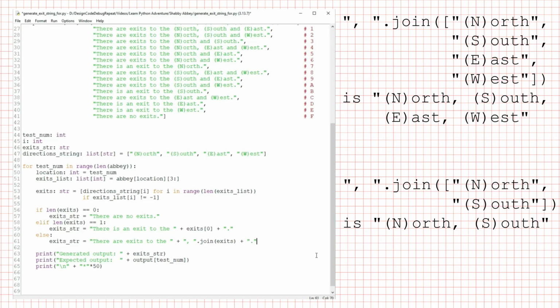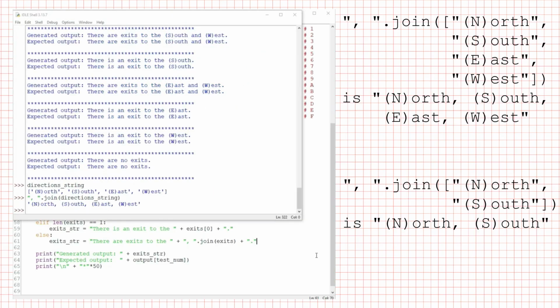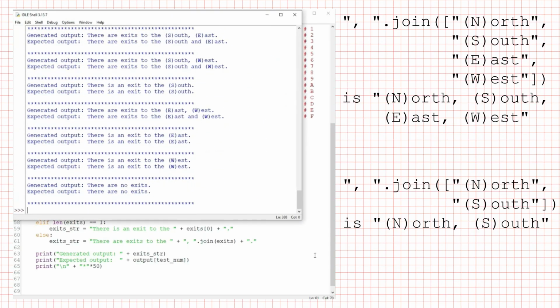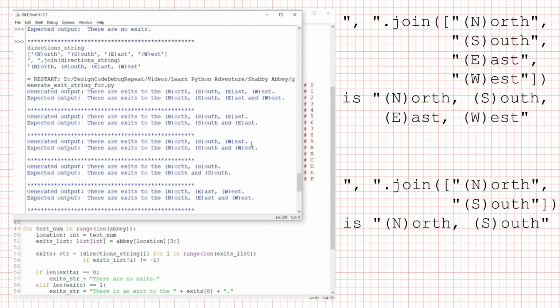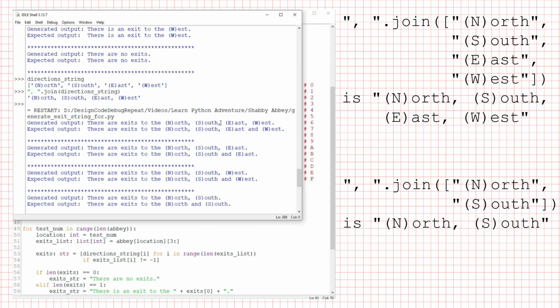That's not going to be quite right. I'll show you how to fix it in a moment. But I think that's a little easier to read than the code that's going to give us exactly what we want. If I run that, you can see that the results aren't bad. For example, there are exits to the north, south, east, west. Or there are exits to the north, south, east. Not bad and not incorrect. It's just that we're missing the word and before the last exit.